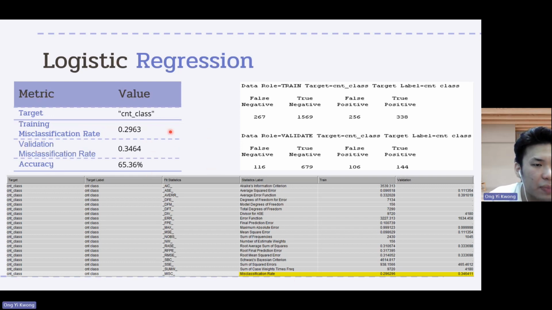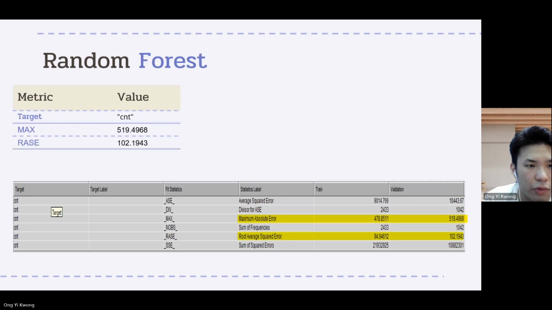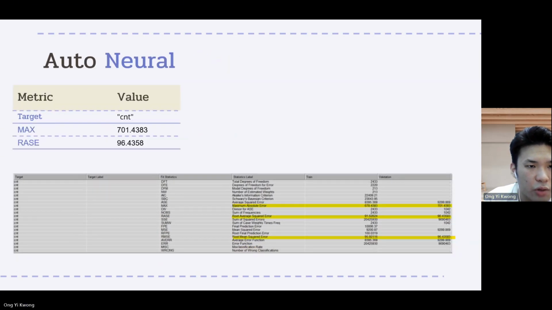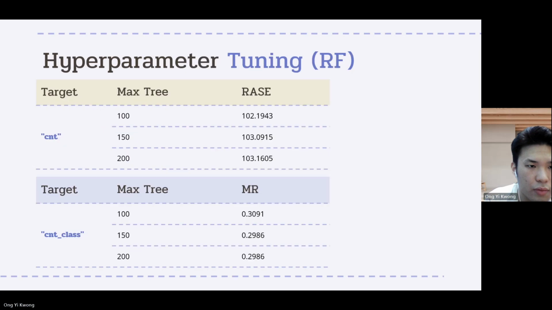So we apply some models in this project, in both regression and classification. We apply logistic regression, decision tree, random forest, gradient boosting, neural network, auto neural, and lastly the ensemble model. In the ensemble model, we ensemble gradient boosting and decision tree.